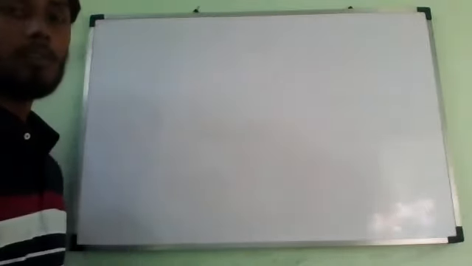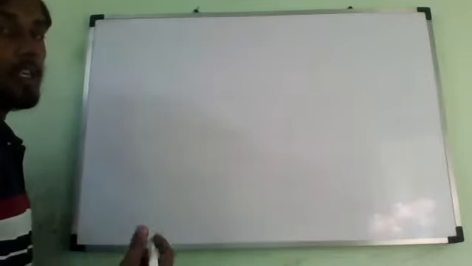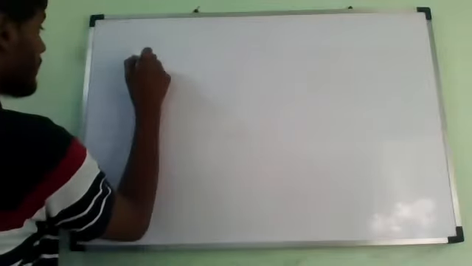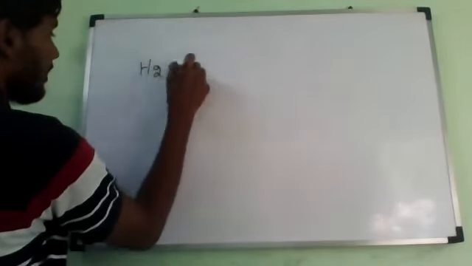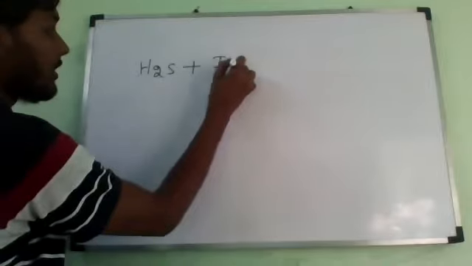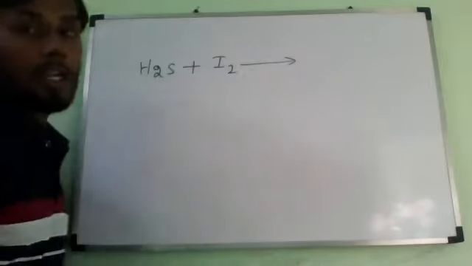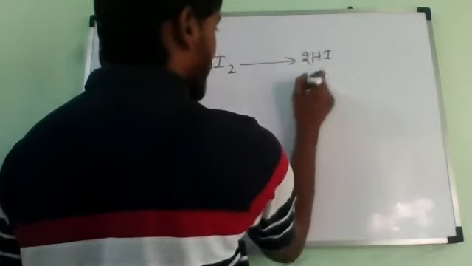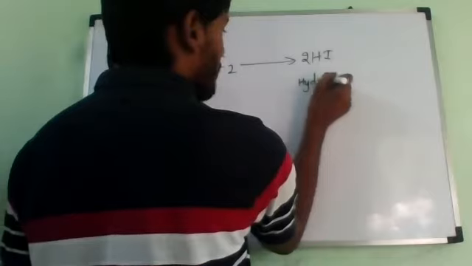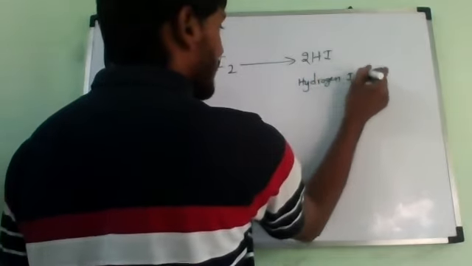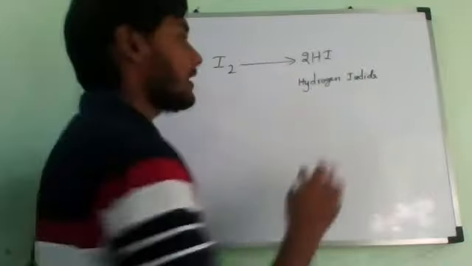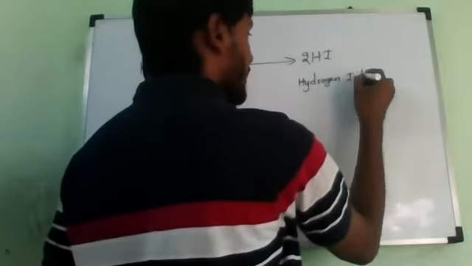Can you say the reaction now? Select the oxidizing agent and the reducing agent from the following reaction. Hydrogen sulfide, H2S, reacting with iodine. It will give us hydrogen iodide. First time you are hearing this word. Note it down. Hydrogen iodide plus sulfur.